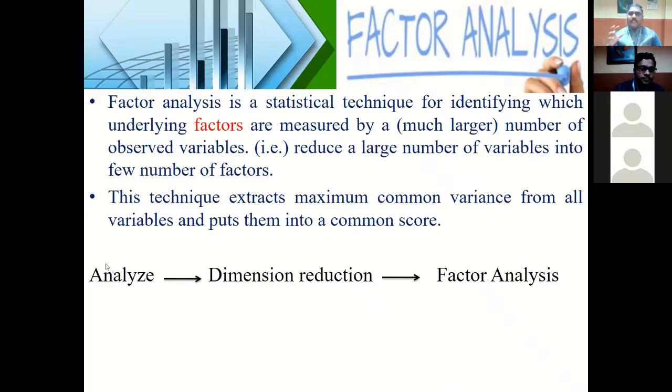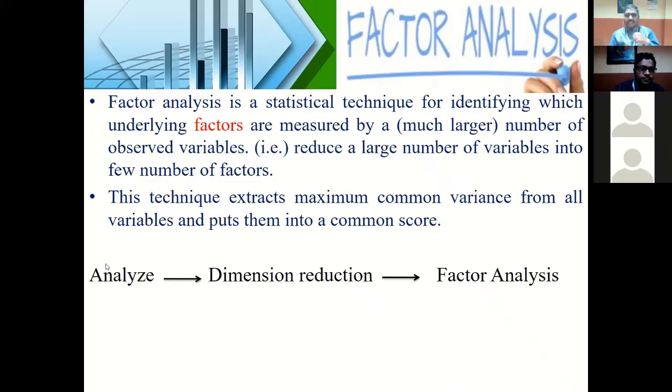So for measuring job satisfaction, which is the overall variable, because your study wants to prove the job satisfaction among the employees, there are various factors. You cannot say that salary is the only factor, or that the superior-subordinate relationship is the only factor. So job satisfaction can be measured using various factors: factor 1, factor 2, factor 3, factor 4, factor 5.